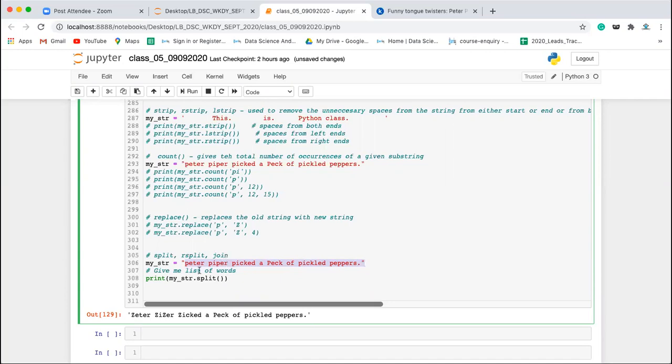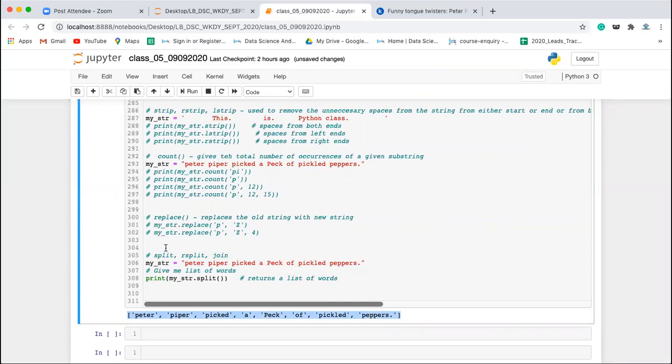Wherever you have a space, the string will be split, and from the beginning till that space, that word will be taken as one element of the list. Then again from that space to the next space, the whole word will be taken as a new element of that list. So basically this split function returns a list of words. Execute it, you are getting this.